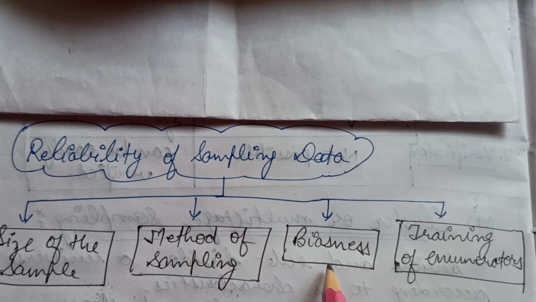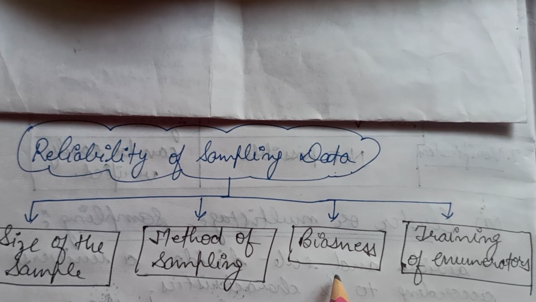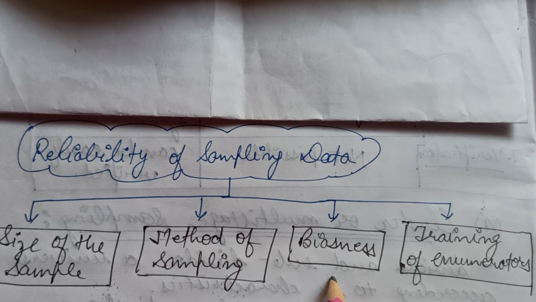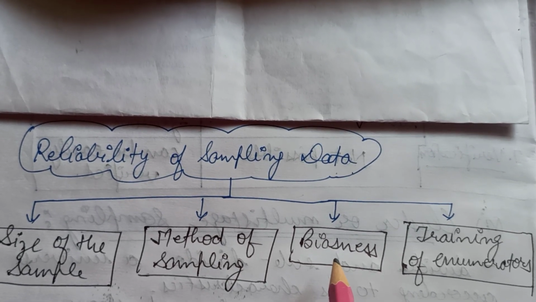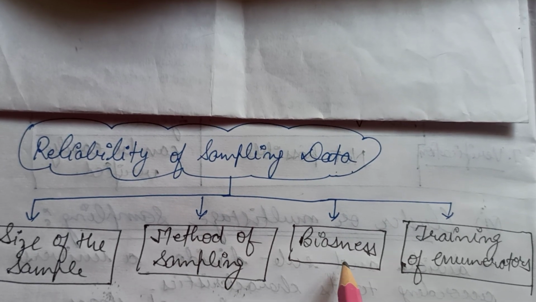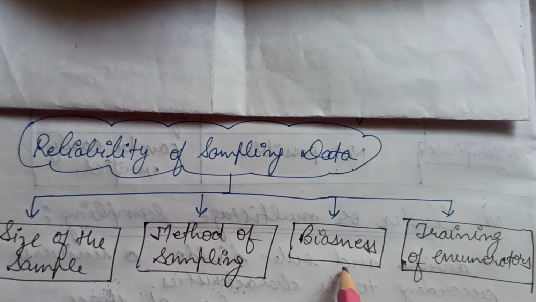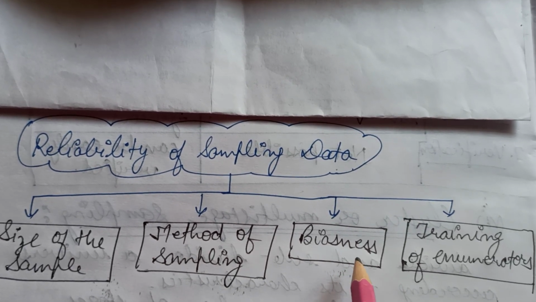The third one is the biasness. The biasness may be of the enumerators. The method in which the biasness of the enumerators is almost negligible or very much less, only that method of sampling must be chosen so that the reliability of the sampling data may be maintained.